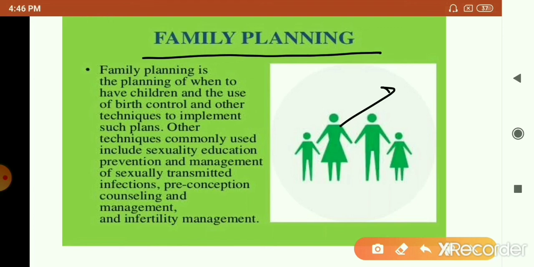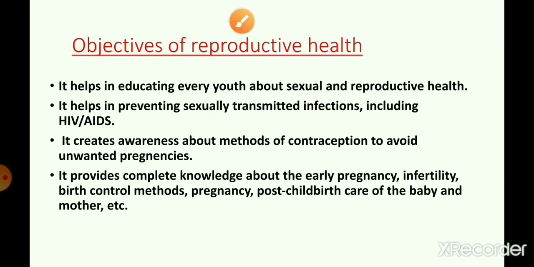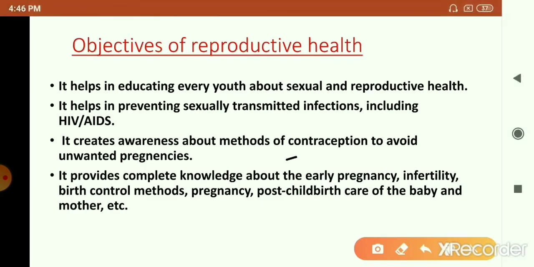And then it creates awareness about the different types of contraceptive devices. There are many contraceptive devices or methods that are used to avoid unwanted pregnancies. This is very important. Contraception is also quite important because this is required for maintaining the health of the mother. The female body is where the embryo develops and fertilization occurs.